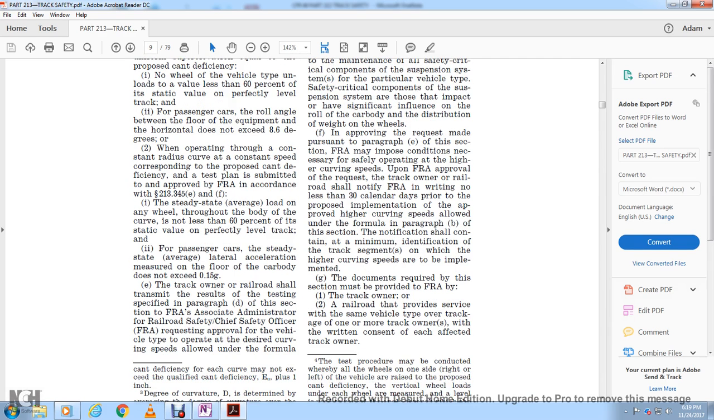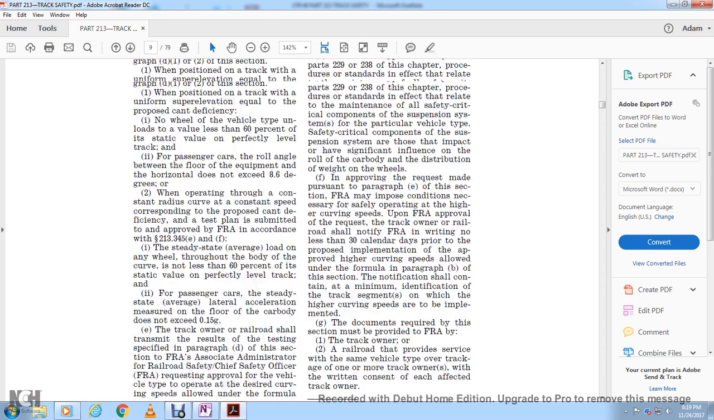The track owner and the railroad shall transmit the result of the testing specified in paragraph D of this section to the FRA Associate Administrator for Railroad Safety and Chief Safety Officer, requesting approval for the vehicle type to operate at a curving speed allowed under this formula.